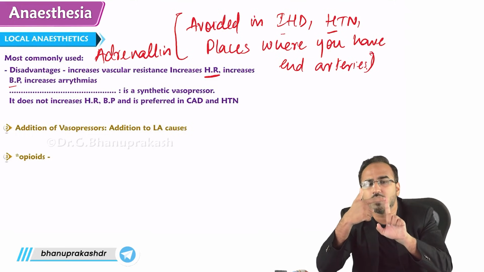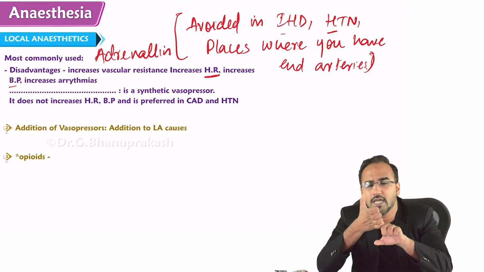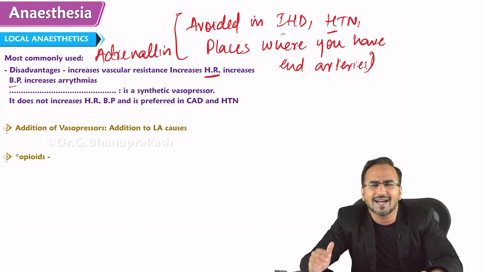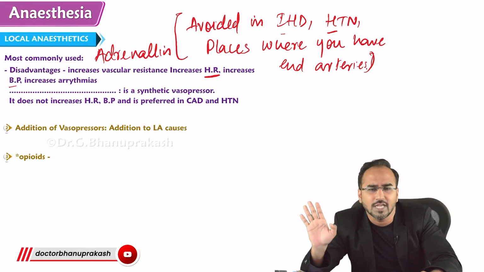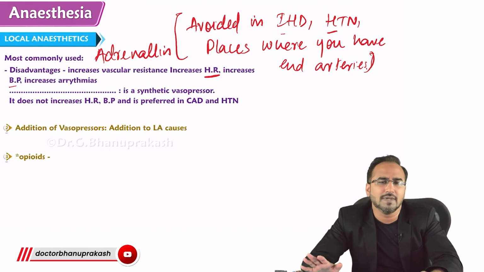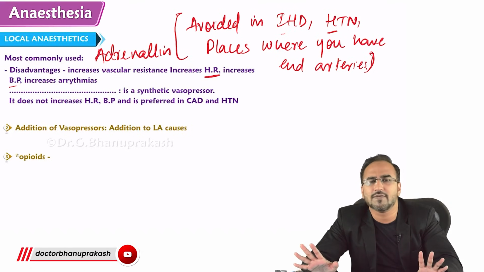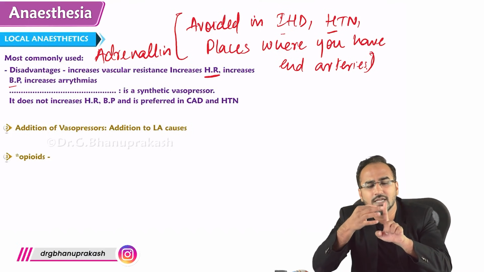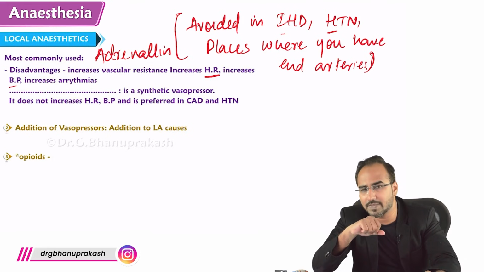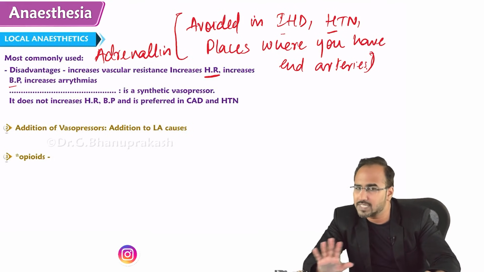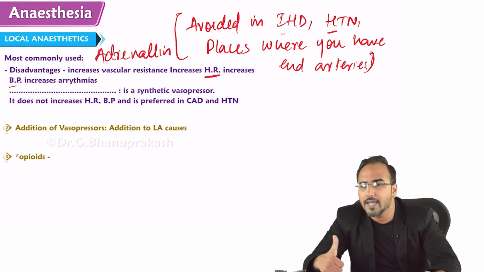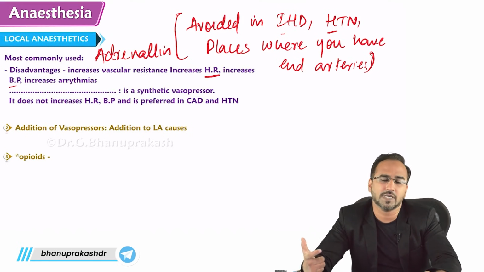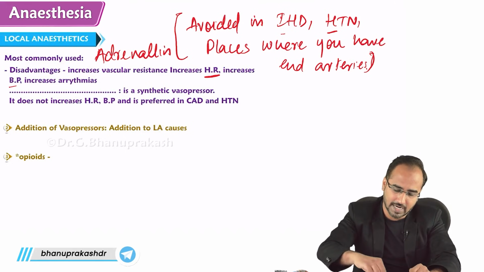If you give adrenaline on the fingertip, it will cause severe vasoconstriction. End artery meaning what? It is just ending over there. That is, if you block the blood supply, there is no collateral circulation coming up for help. And what will happen to this tip? It gets ischemic and it develops necrosis or gangrene. So remember, guys, adrenaline is the best additive, but avoided in hypertension patients, ischemic heart disease patients, and places where you have end arteries.